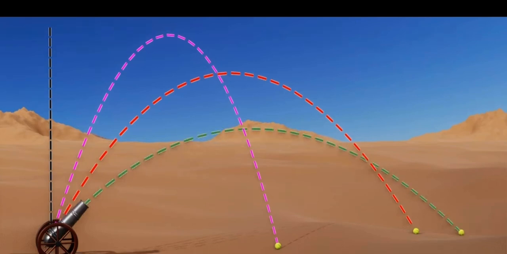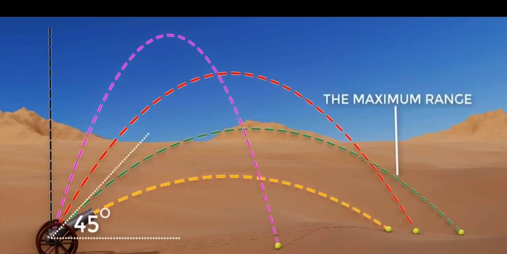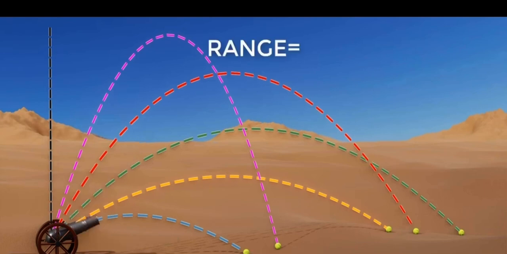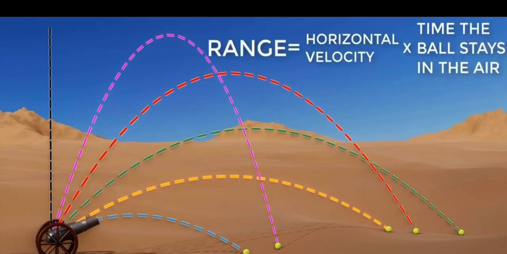However, if you increase the angle after 45 degrees, the outcome is different. The range actually decreases. The maximum range is at an angle of 45 degrees. Before and after that, the range decreases. Can you guess the reason behind this? The range of the ball is the initial horizontal velocity you have given multiplied by the time duration it stays in the air.